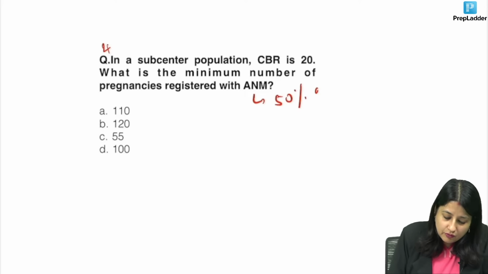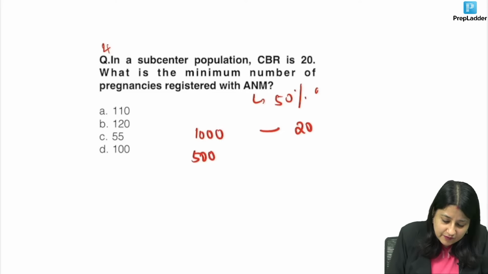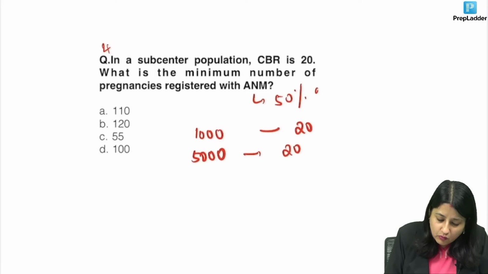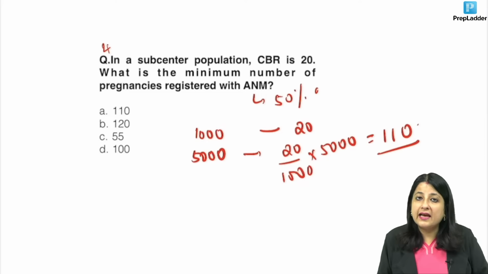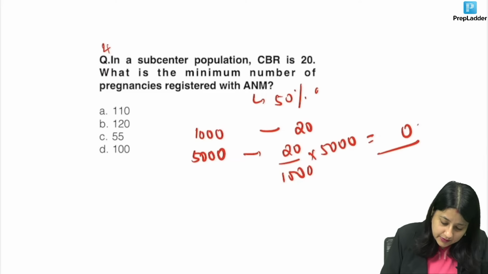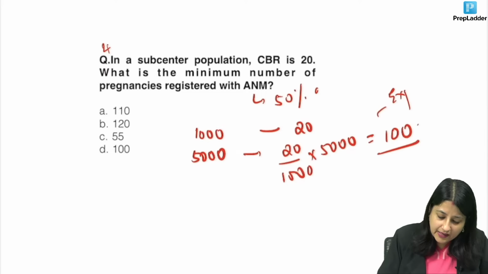So if you look over here, for 1000 population, the birth rate is 20. Now what is the population of a sub-center, guys? It is 5000 in plain area. Unless and until mentioned, we will consider plain area. So what is the birth rate that we are expecting, everybody? The births that we are expecting is 100. This is the expected pregnancies.